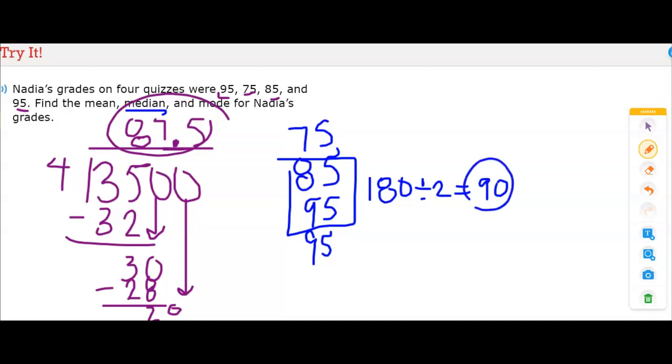Okay, and so now it also says find the mode. So I'm going to use a different color, green. And so the mode is the number that appears more than once. So we look at the data that we already listed, and we notice that 95 repeats itself. So our mode is 95. And we have solved the problem. We found the mean, which is 87 and 5/10, the median, which is 90, and the mode, which is 95.